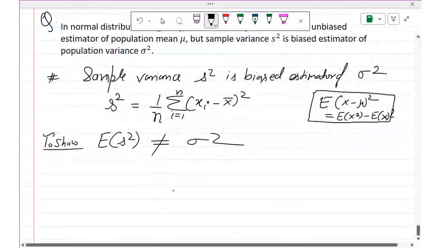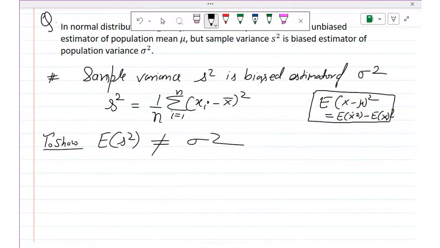So students, there are two formulas for the sample variance. The first one is the average of deviation from the center, and the second one is the average of x square minus the average of x whole square.